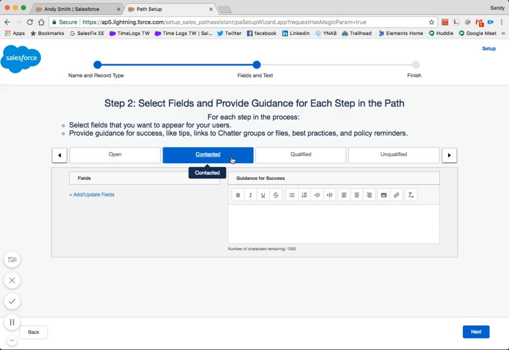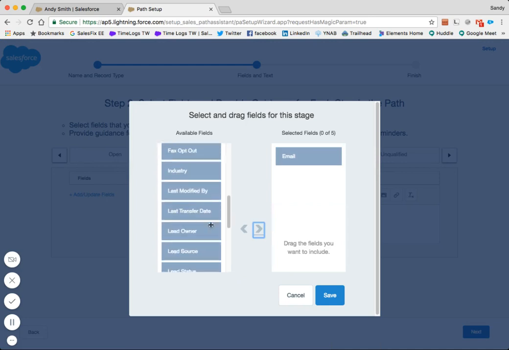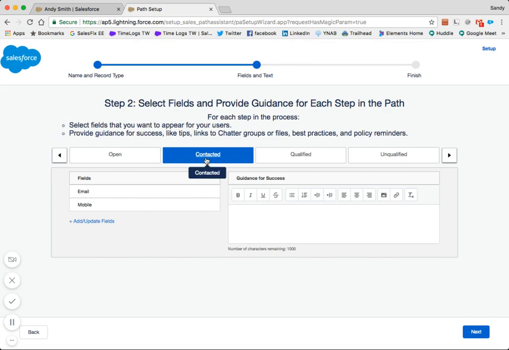Against each field value, we can add some guidance text and optionally some key fields that are relevant for that stage of the lead lifecycle. For example, in Contacted, let's add the email field and the mobile field so that at the contacted stage, the sales rep can check to see that these values are populated and are correct. For guidance, let's add some text.